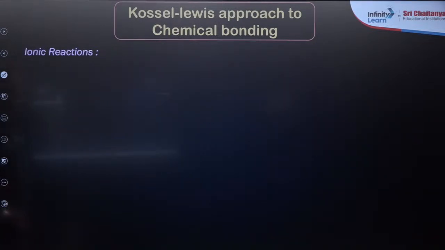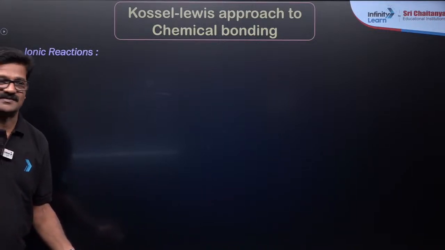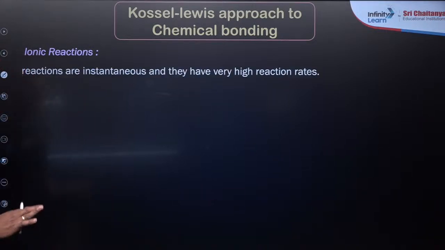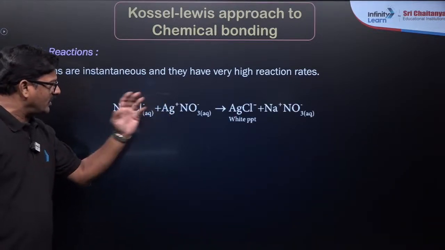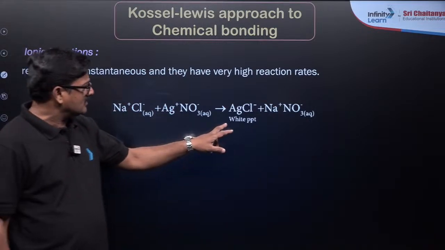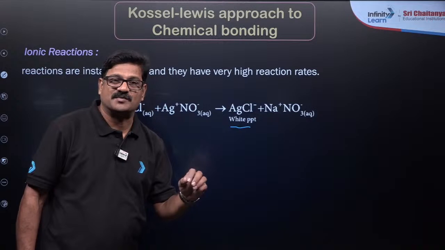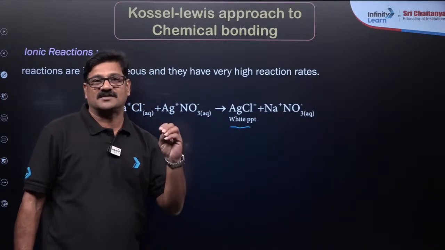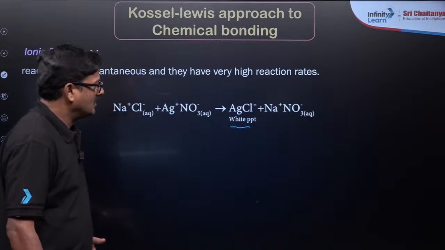So ionic reactions, the reactions participated by the ionic compounds, are too fast. They are instantaneous. For example, sodium chloride reacts with silver nitrate to give silver chloride, a white precipitate. Formation of this white precipitate takes place in a very small instant of time, near about a nanosecond.